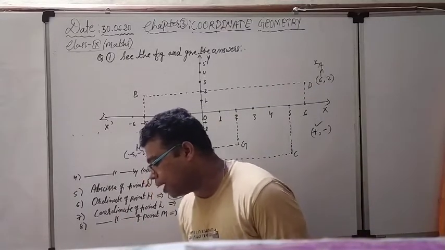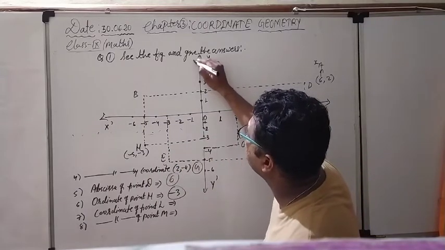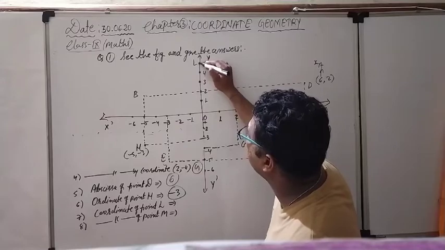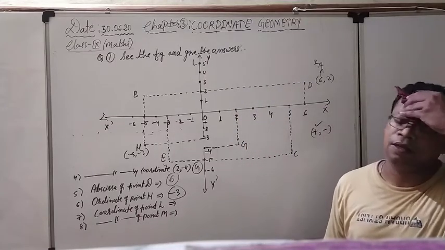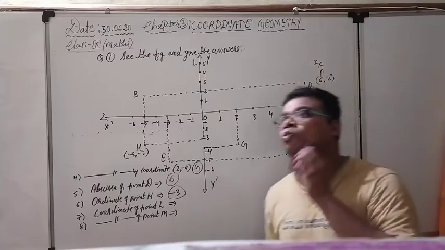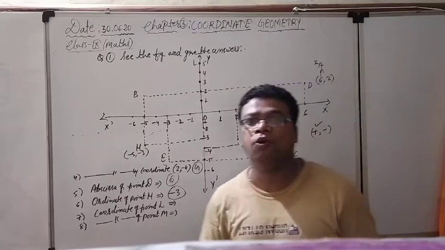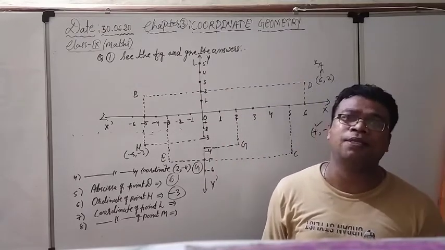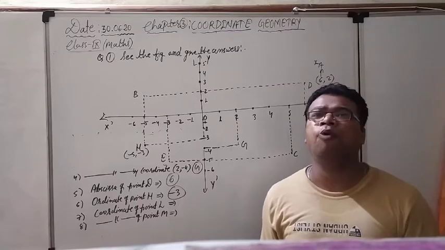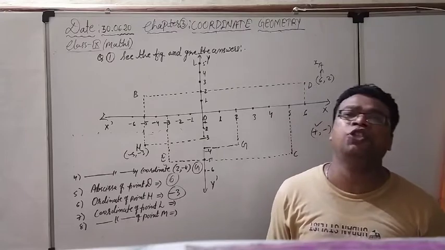Coordinate of point L. So where is the point L located? Actually point L is located here. This is the point L. So what is the coordinate of point L? Right now see, many of the students are going to be confused there. The location of point L is on the y-axis. So any point which is located on the y-axis, its x coordinate is 0.